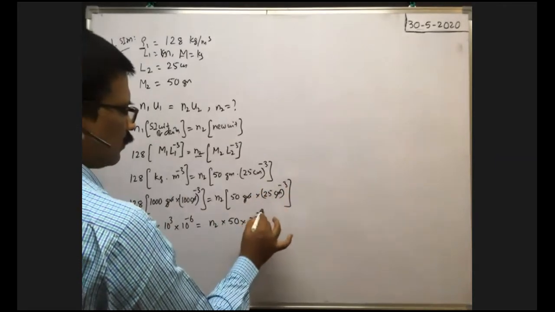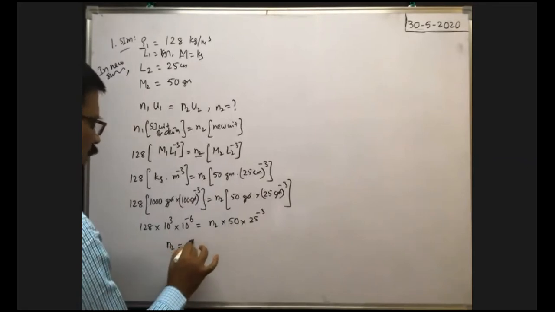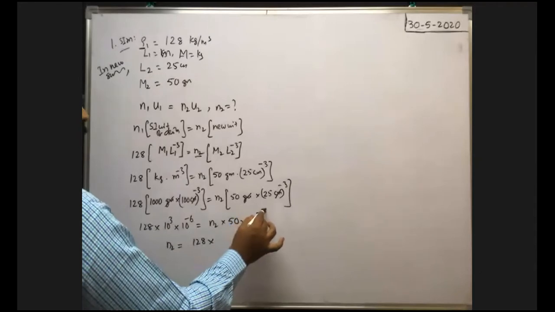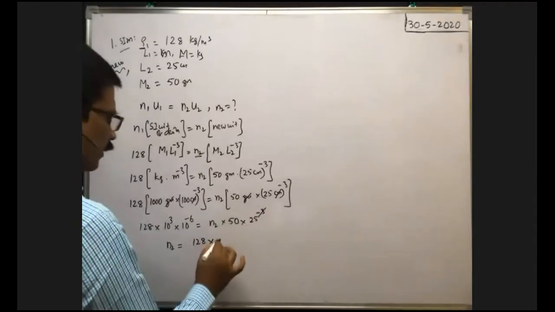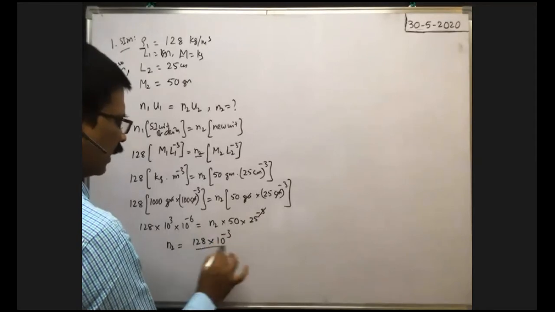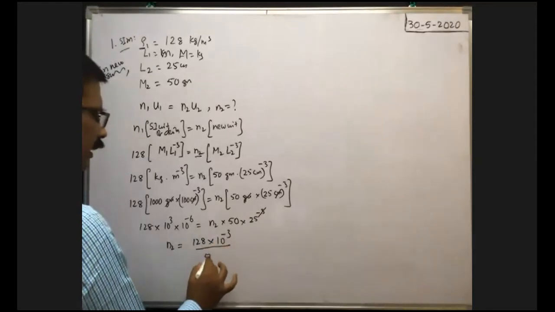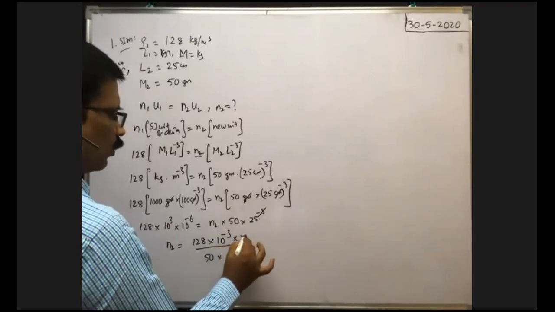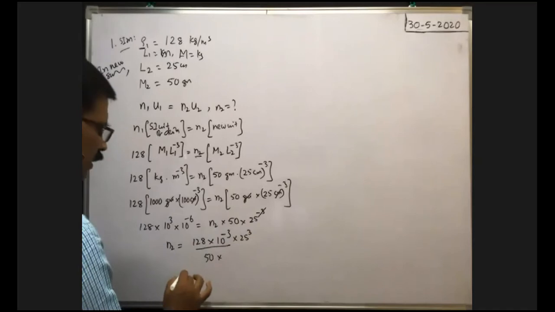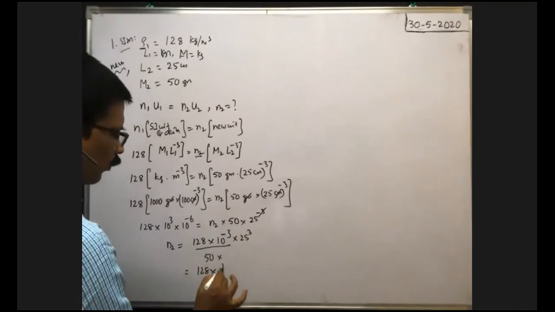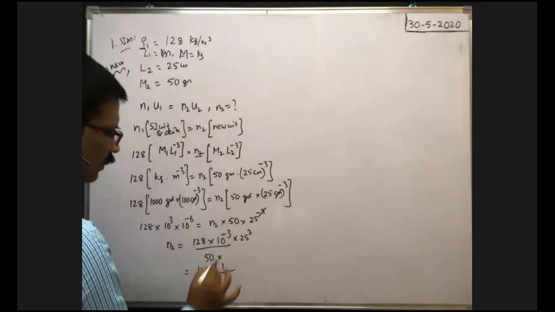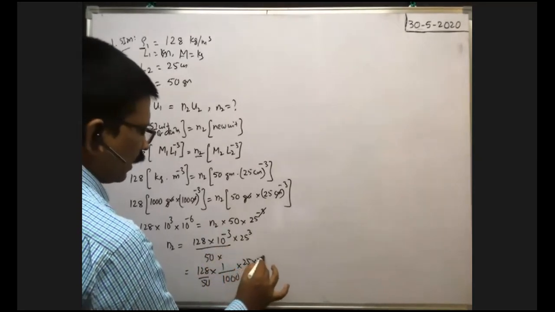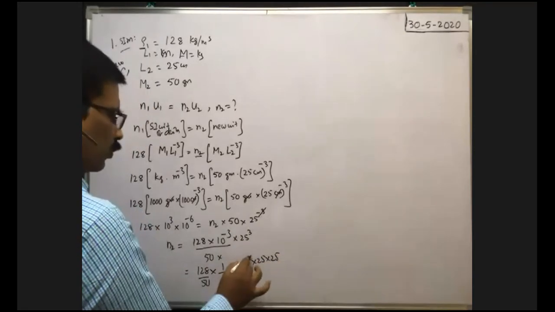Okay, therefore n2 is equal to 128 into 10 to the power of minus 3 by 50 into 25 to the power of minus 3, which means into 25 whole cubed. So this is equal to 128 into 1 by 1000, we can write here, by 50. 10 to the power of minus 3 can be written as 1 by 1000, into 25 into 25 into 25, you write. Okay, now,